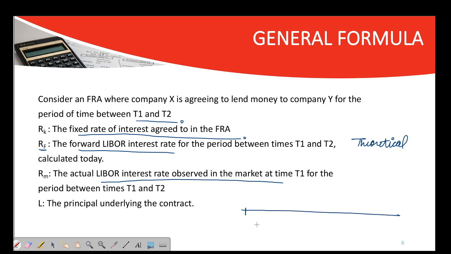So think about this in this way. This is today, T1, T2. The fixed rate of interest has nothing related to the timeline. Then there is the forward rate between T1 and T2, and the market rate, the actual LIBOR interest rate at time T1. So at time T1, the LIBOR you are considering will be applicable for this period. And L is the principal underlying the contract.